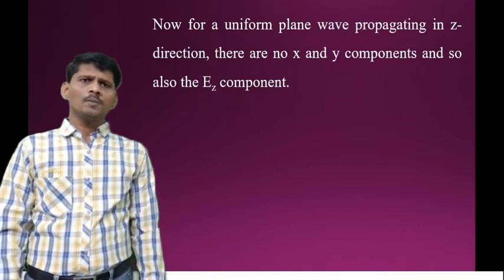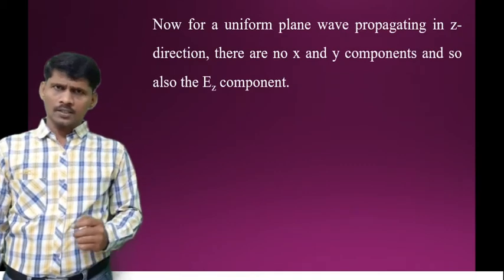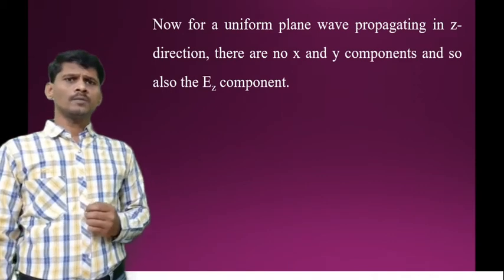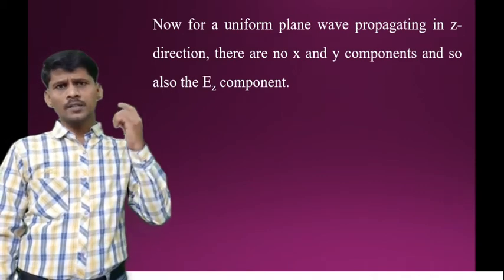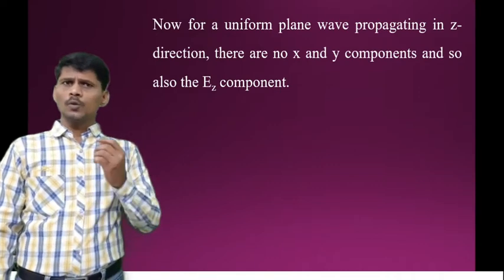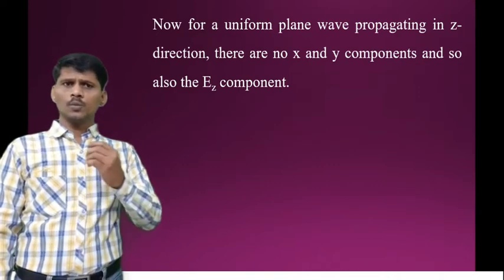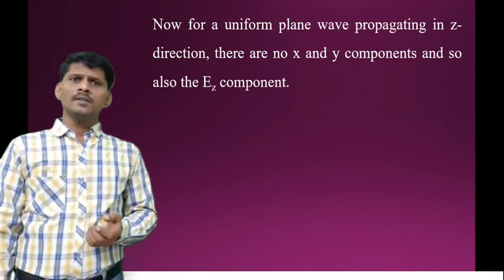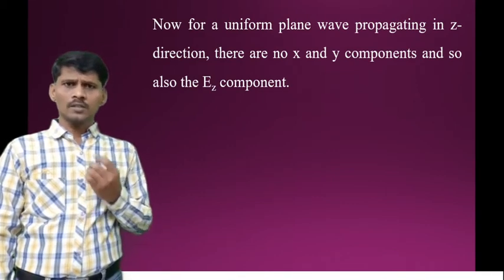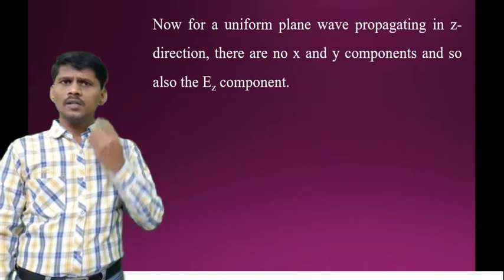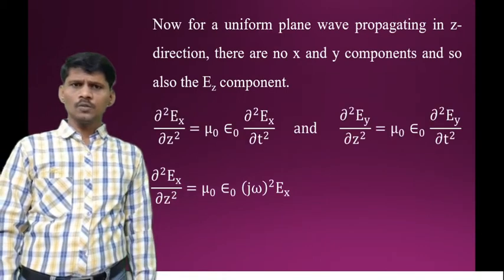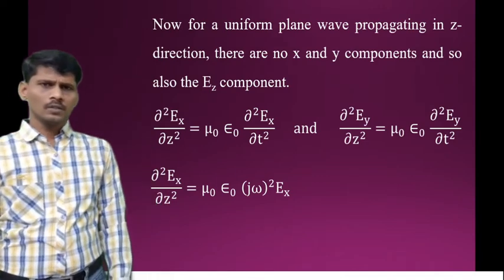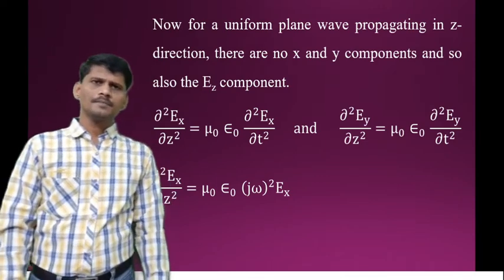Now, for a uniform plane wave propagating in the z direction, we apply the uniform plane wave condition. What is the condition of the uniform plane wave? The wave is propagating along the direction of propagation, so dou by dou x is 0 and dou by dou y is 0. There are no variations along x and y, and there is no electric field intensity component along the direction of propagation, that is, Ez is equal to 0. So we apply this condition to the above equation.